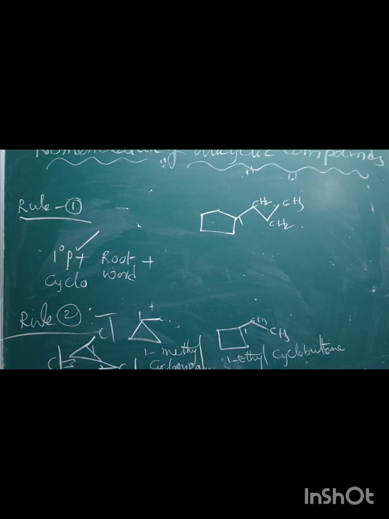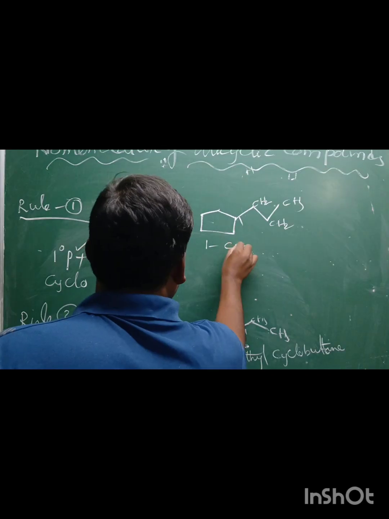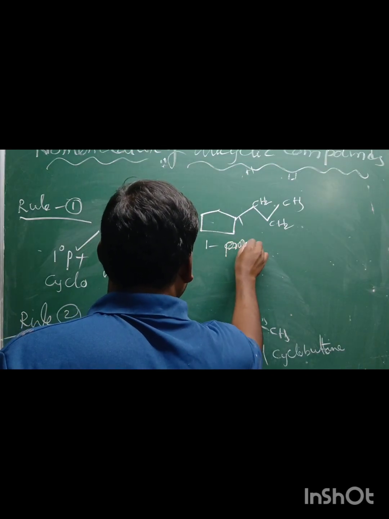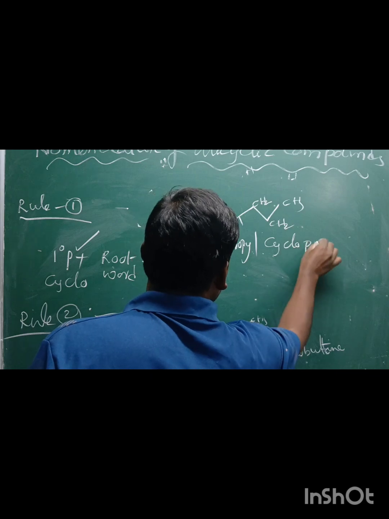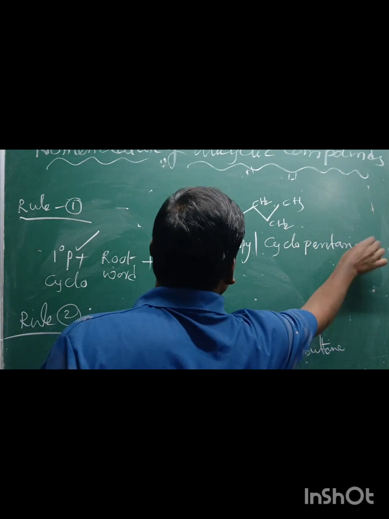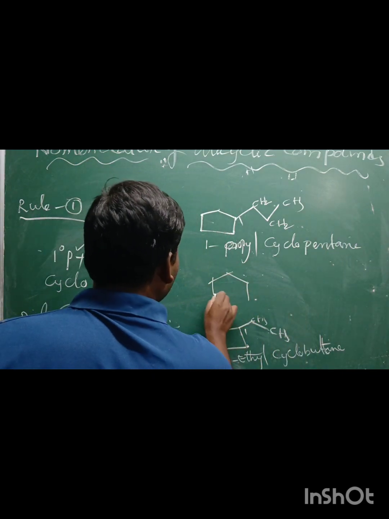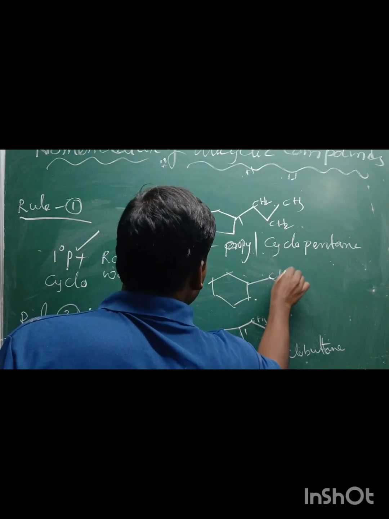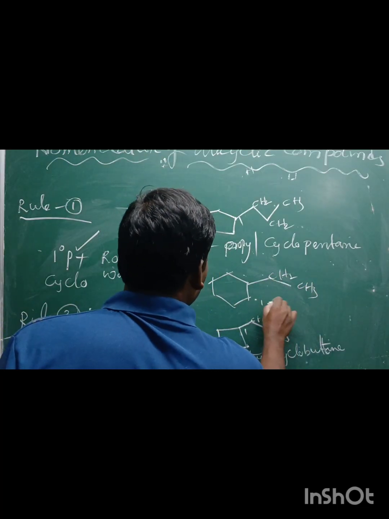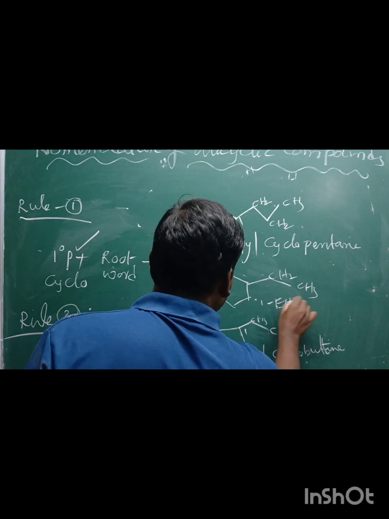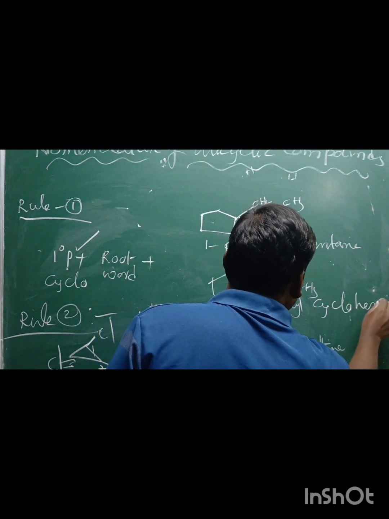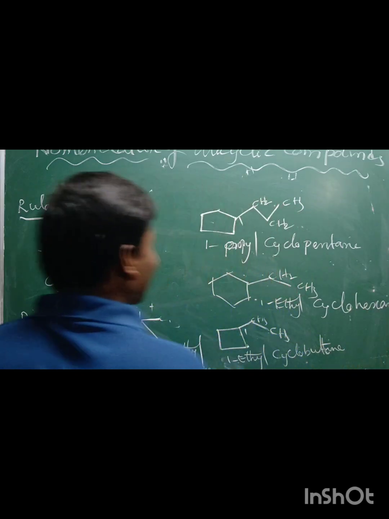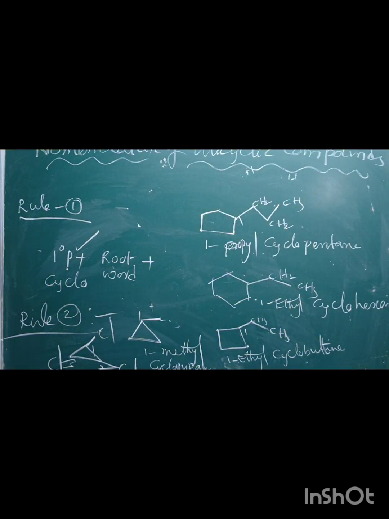Okay, 1 propyl cyclopentane. All are single bonds, and if you take a 6-member ring, CH2, CH3, 1 ethyl cyclohexane. I hope it is clear.